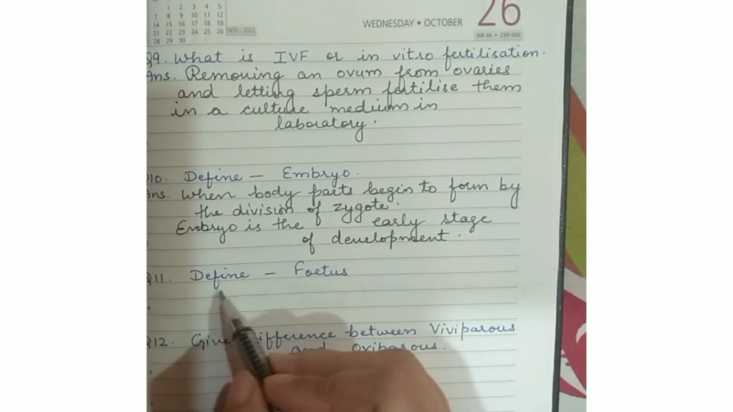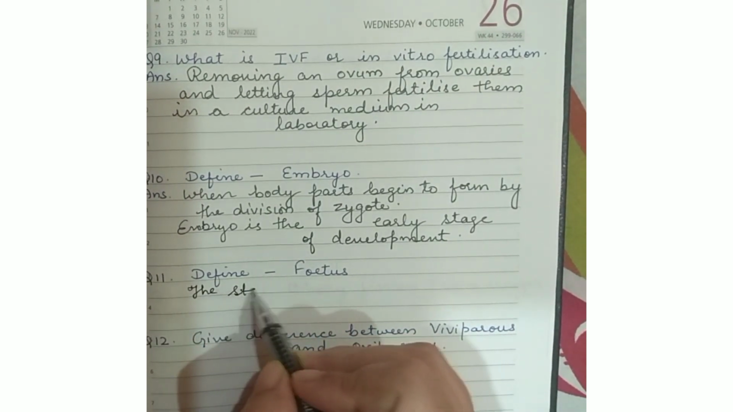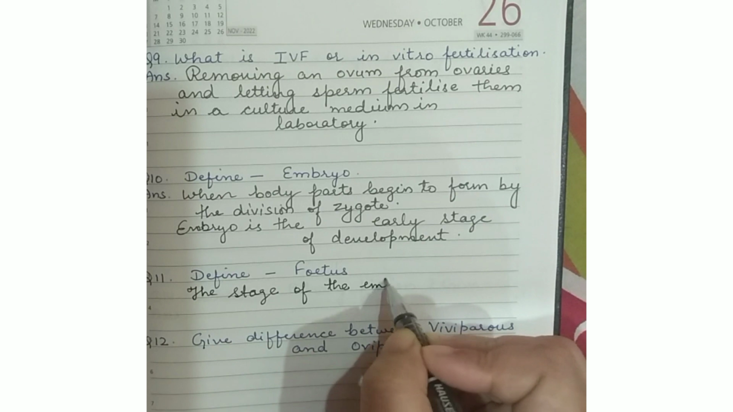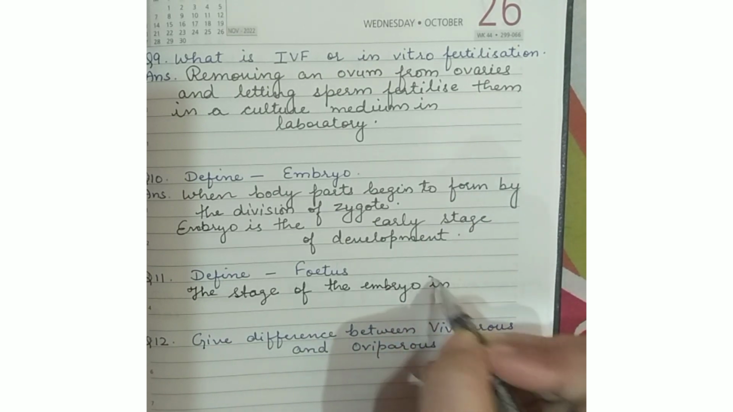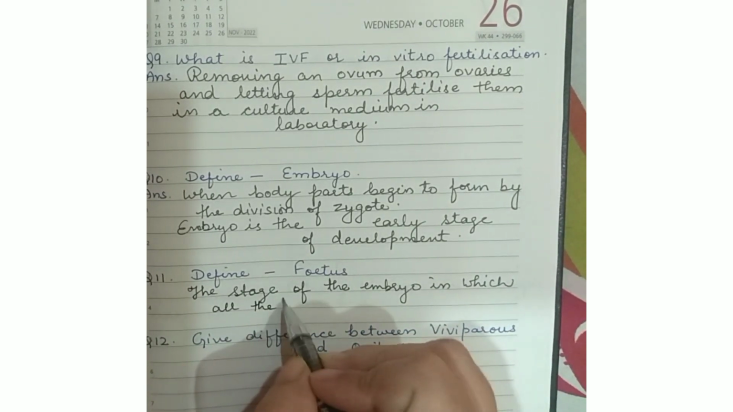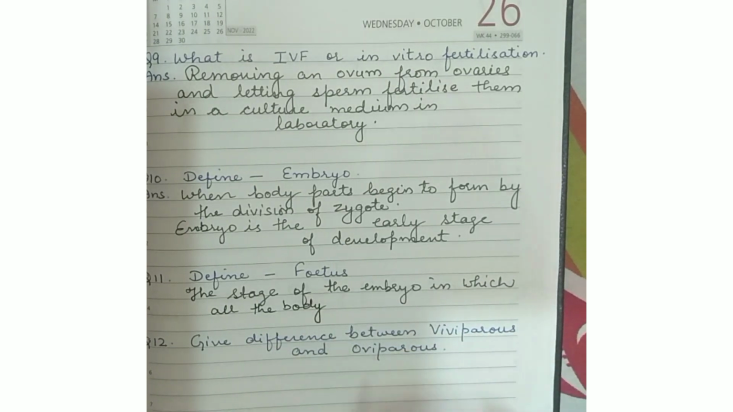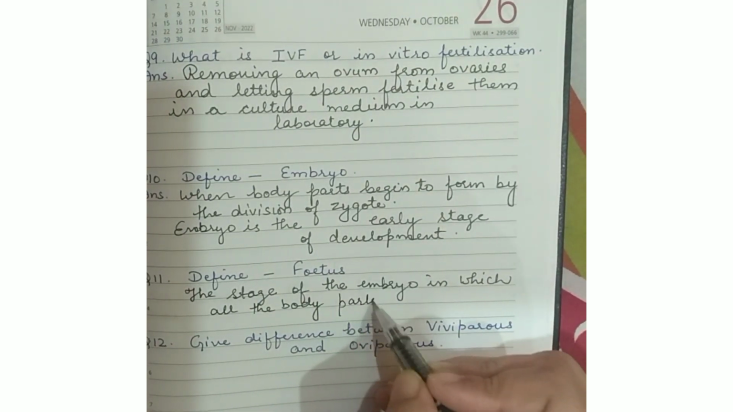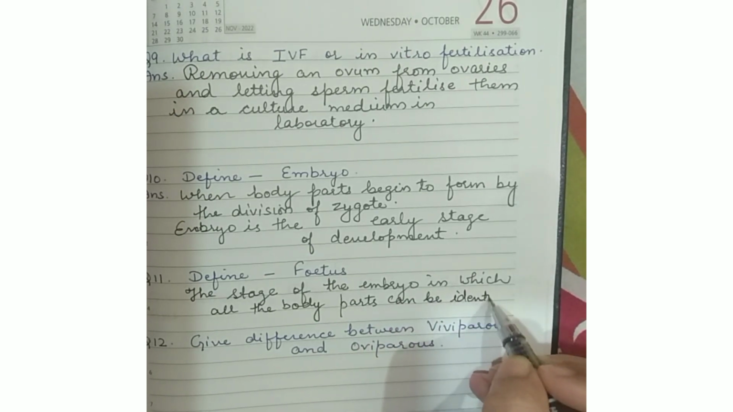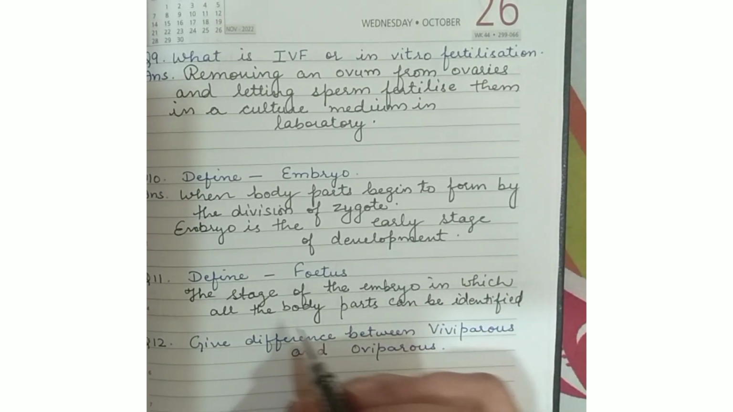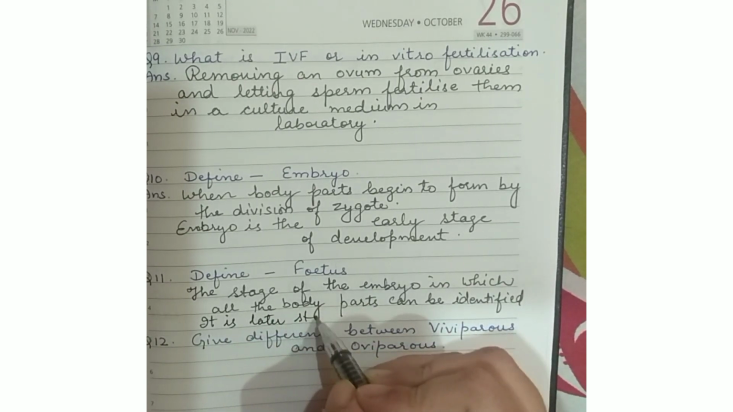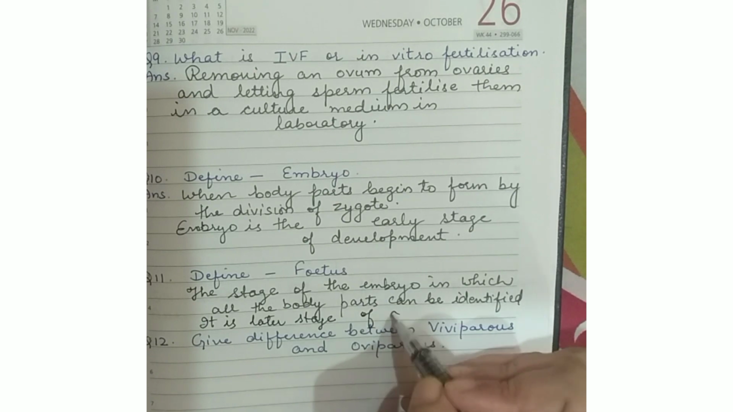Now define fetus. Very important. Fetus is the stage of the embryo in which all the parts, all the body organs can be identified. And it is the later stage of development. This is the main difference between embryo and fetus.